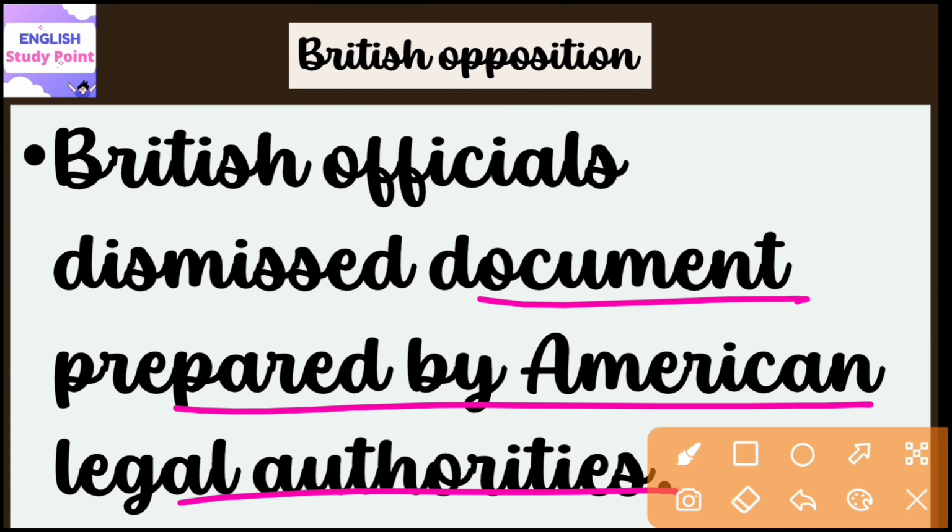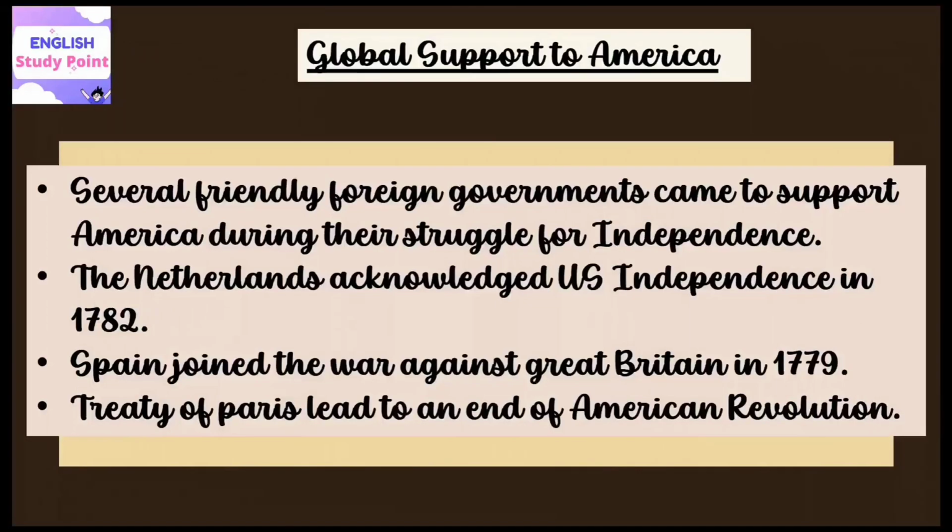These complaints went unheard by the British officials, and they totally dismissed the Declaration of American Independence. The draft prepared by American authorities was also found to have many different kinds of flaws.